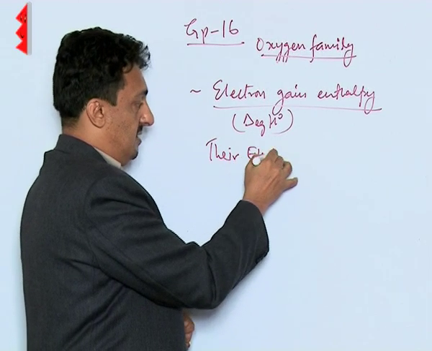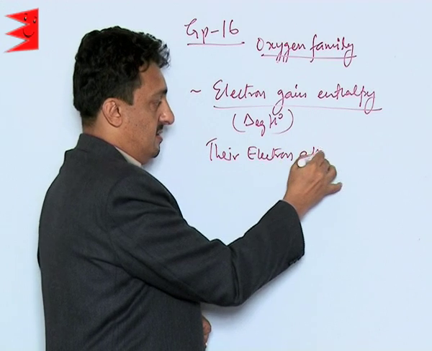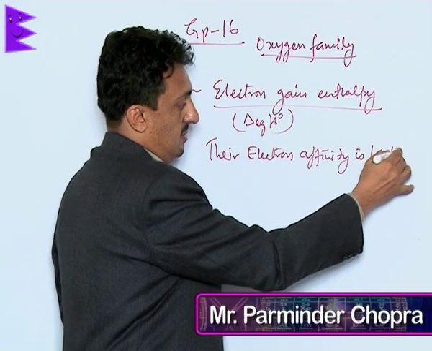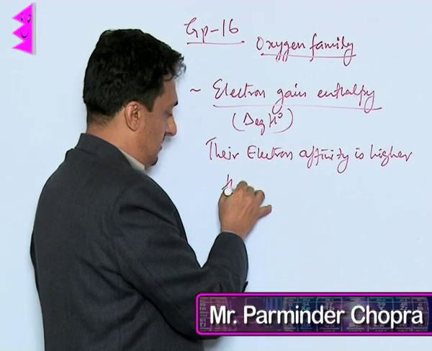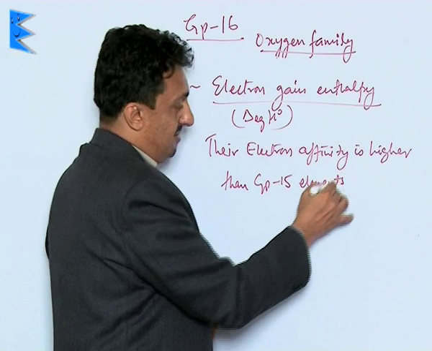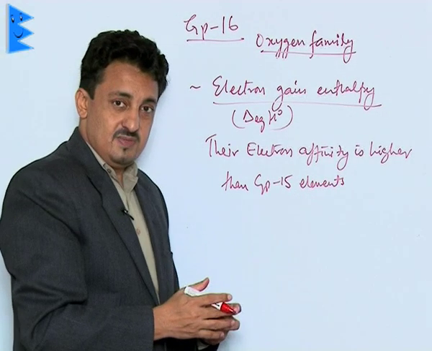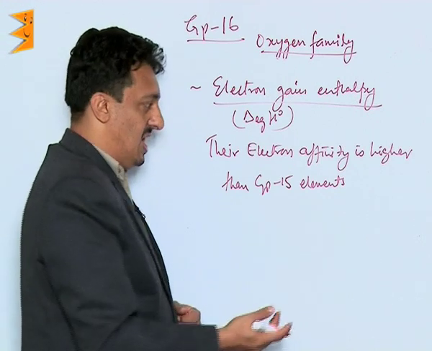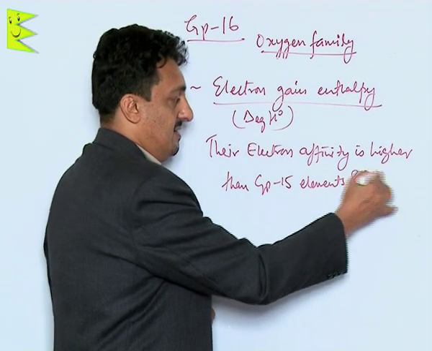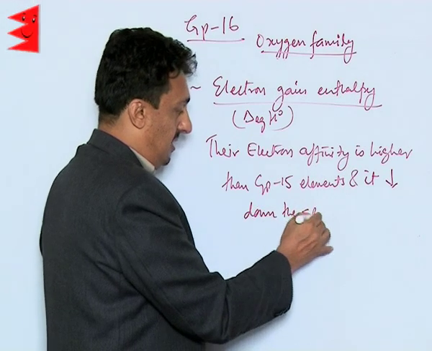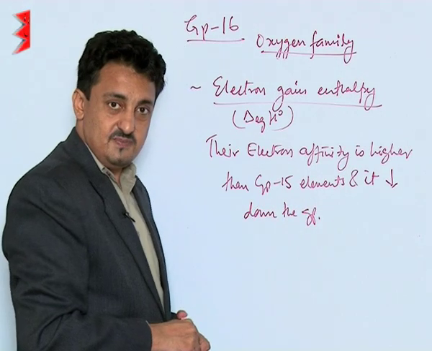Their electron affinity is higher than group 15 elements. Obvious, because sizes are smaller and the nuclear charge density is much higher, and it decreases down the group because atomic size increases.